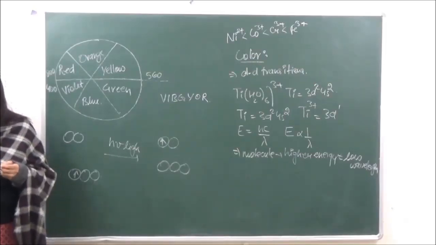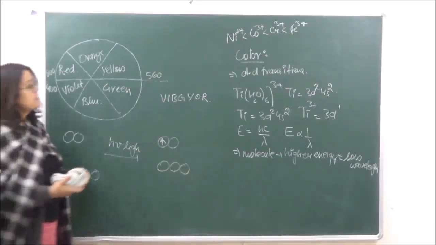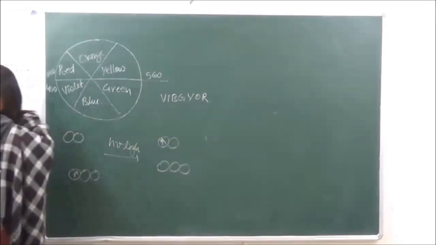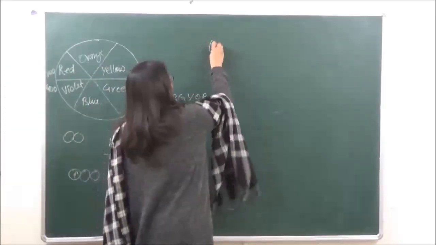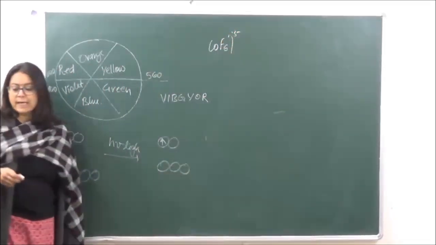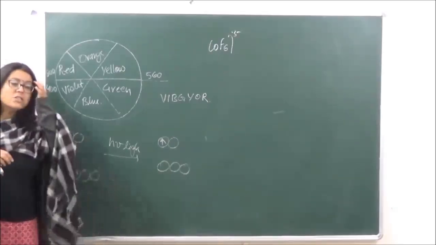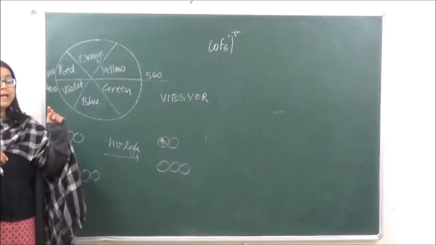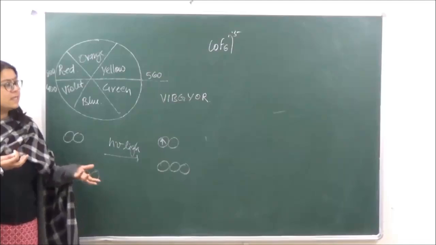Now on the basis of this, let's take an example of complex ions and see what wavelength each is absorbing. Over here, we are taking coordination complexes of cobalt with different ligands. You will see the weak field ligands, like [CoF6]3-; we know that fluorine is a weak field ligand. In case of a weak field ligand, the crystal field energy is going to be less. So it is going to absorb radiations of higher wavelength, because energy is inversely proportional to wavelength.